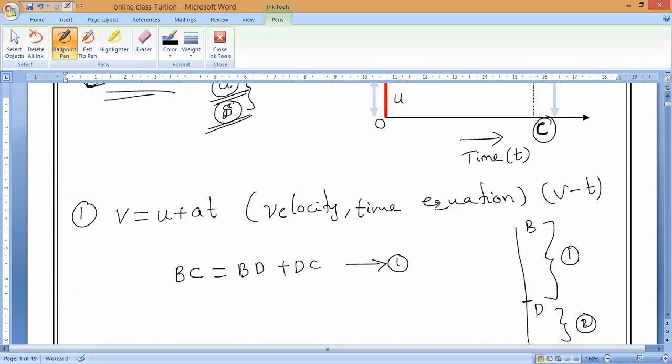Now from the graph, if you observe, BC is equal to what? From the graph, BC is the final velocity.